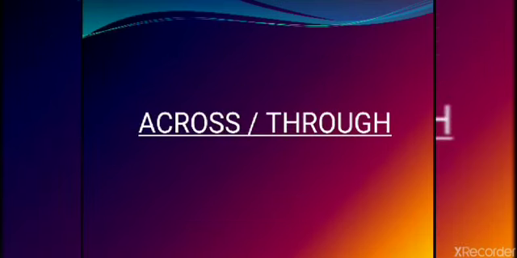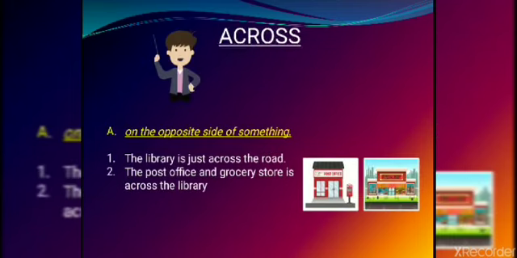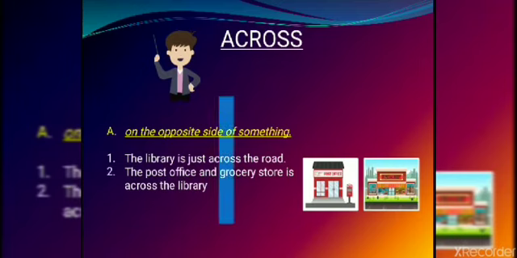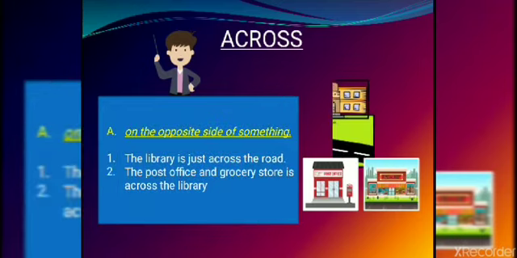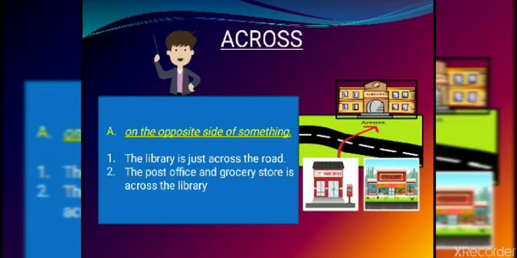Today I am going to teach you about across and through. Let's understand. Across. Across means on the opposite side of something. Face to face, adjacent. First sentence, the library is just across the road. Look at this picture. It is just across the road.